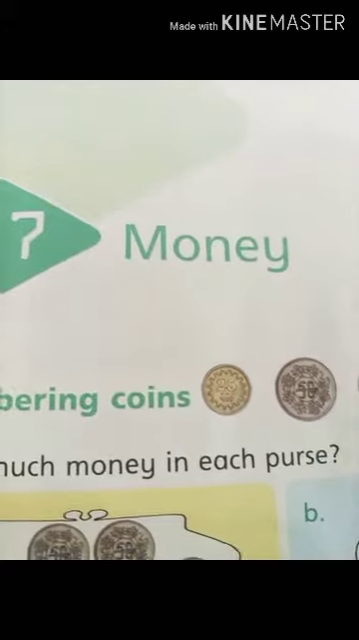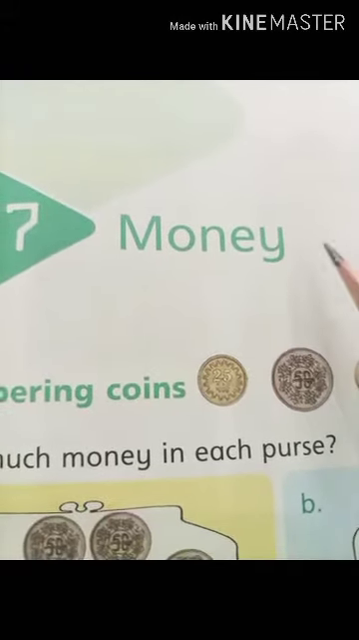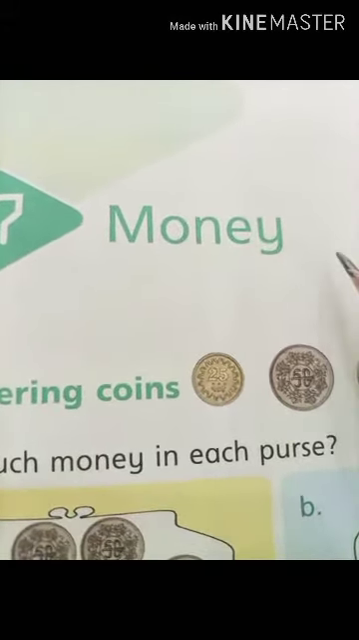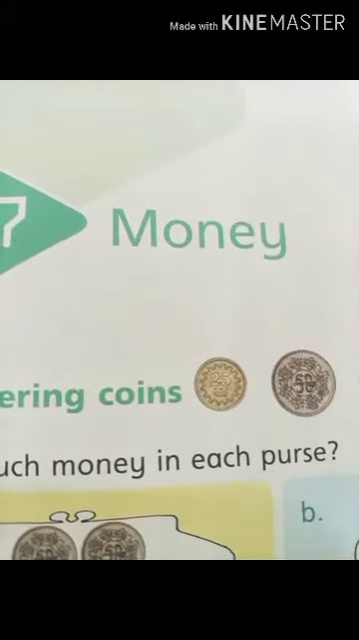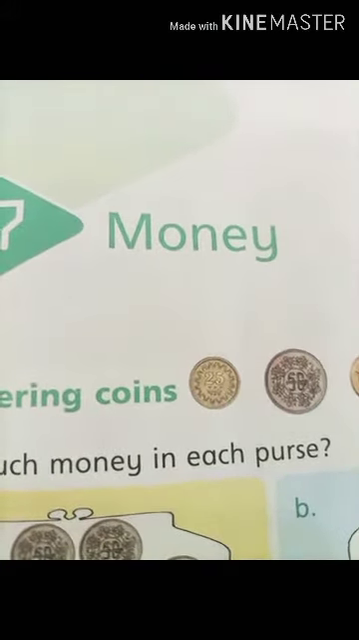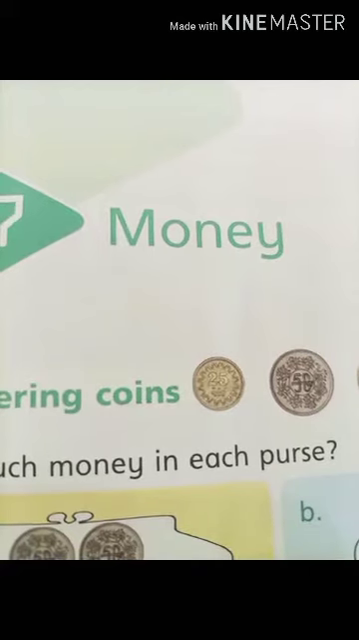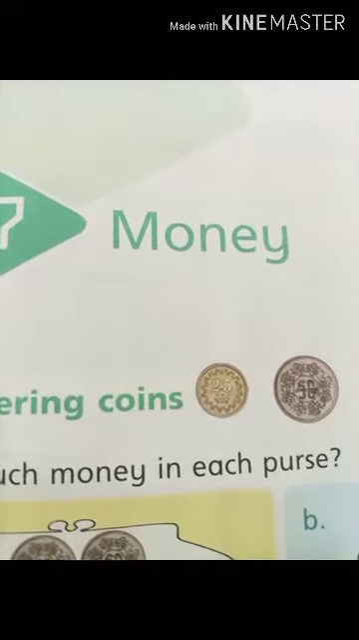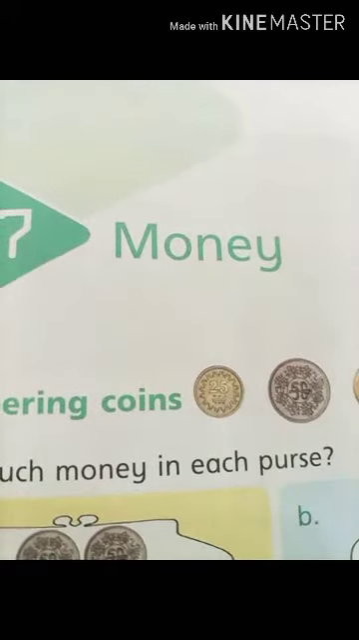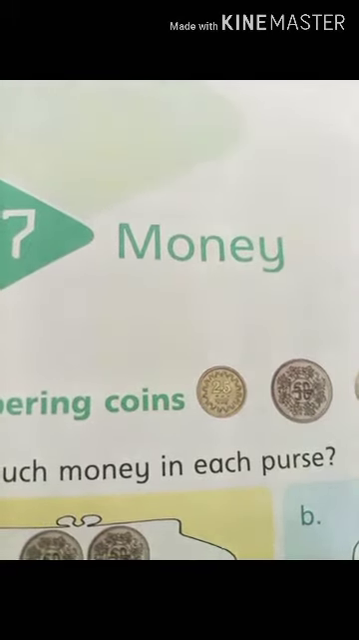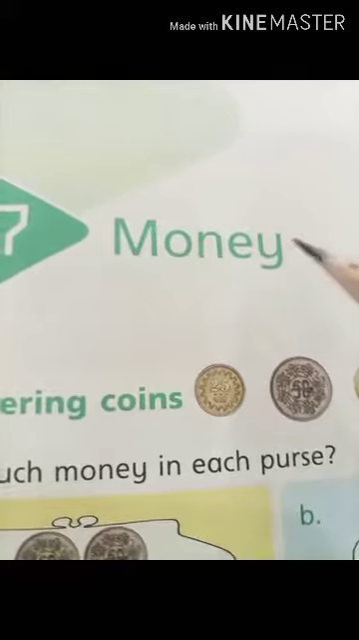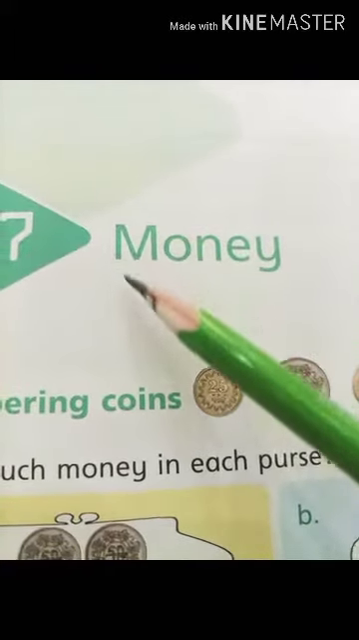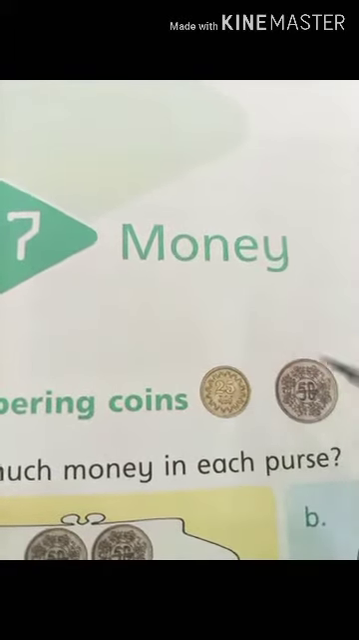Students, money is actually an object that is used for the payment of goods or services. So, students, you may take some goods from anyone, or you may take services of any person, and in response to that, you will pay for that, and the object you pay with will be your money. Okay, students?